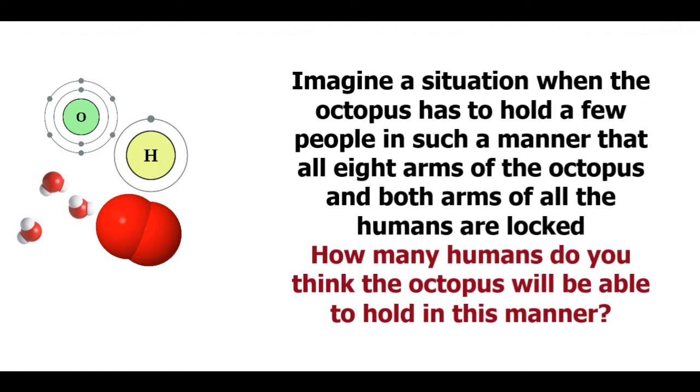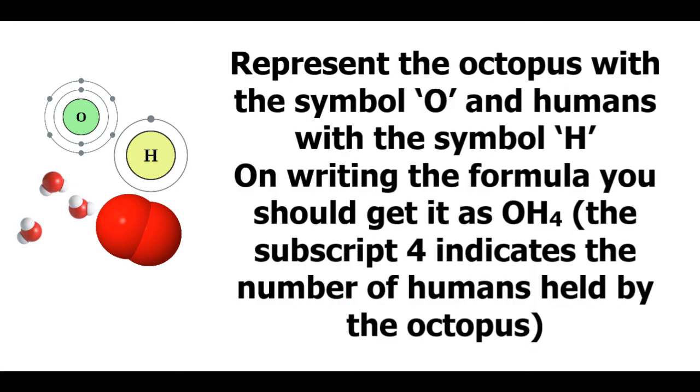How many humans do you think the octopus will be able to hold in this manner? Now represent the octopus with the symbol O and humans with the symbol H. Try writing the formula for this combination. You should get the formula as OH4. Here the subscript 4 indicates that the number of humans held by the octopus are 4.